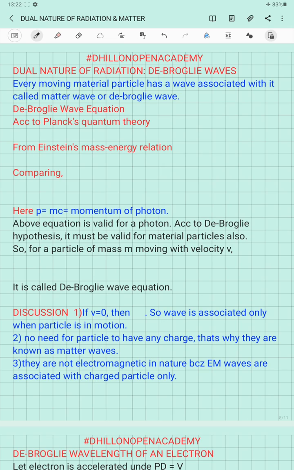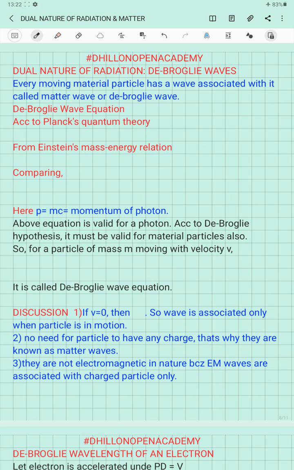particles. So there are some aspects which can be explained by considering light as a wave, and other parts which can be explained using the particle nature of light. This shows that radiation or light possesses a dual nature. Sometimes it behaves as a wave, sometimes as a particle. So de Broglie, keeping this in mind, that if light can show both characters, sometimes as a wave and sometimes as a particle, thought that the material particle should also possess the dual character.